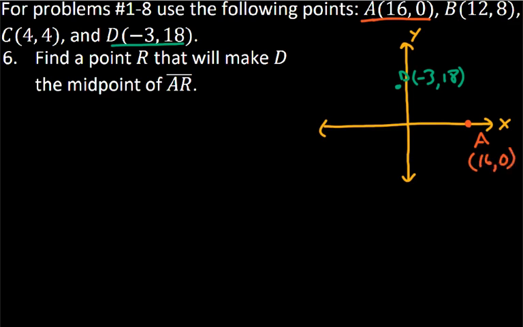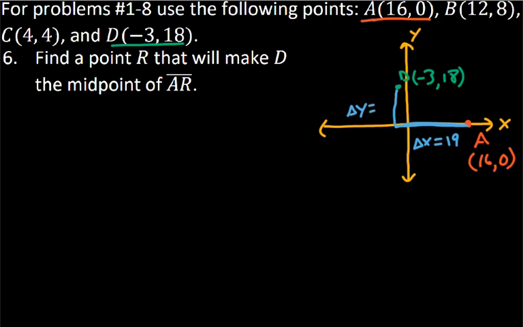So if we draw a slope triangle in here between those 2 points, my delta x has to be equal to, well, I go from -3 to 16, so that means that I have to move to the right 19 units. And my delta y, well, I'm going from 18 down to 0, so that means I'm going down 18 units.